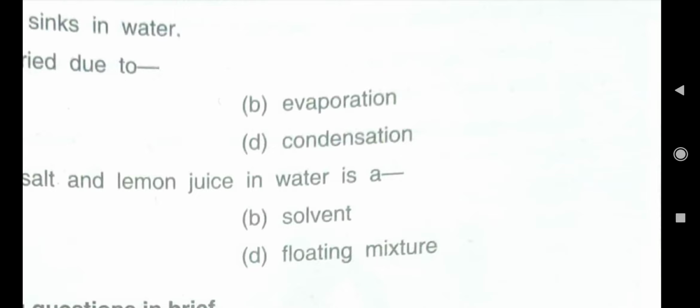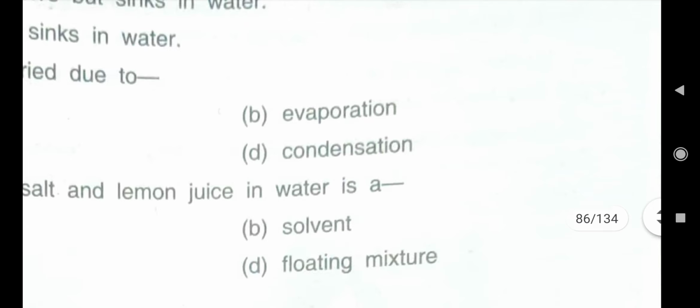So that's all for today, children. In our next class, we will read the answers of D part. And one crossword puzzle is also there. That also we will see.